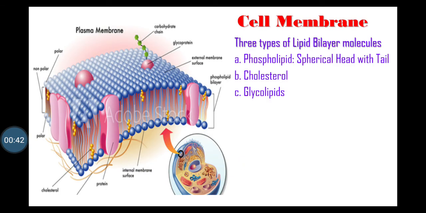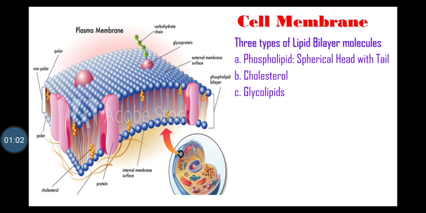Cell membrane is made up of lipid bilayers, and lipid bilayer consists of three types of lipid molecules: phospholipids, cholesterol and glycolipids. Major portion of cell membrane consists of phospholipids, means lipid with phosphate group.